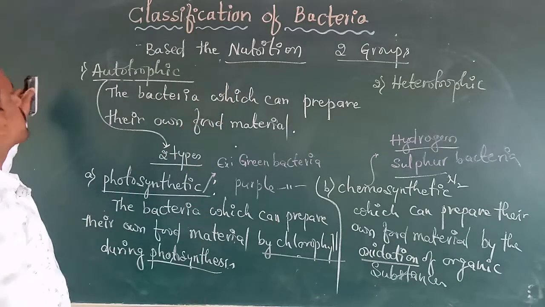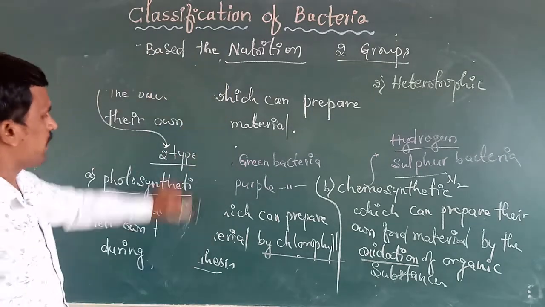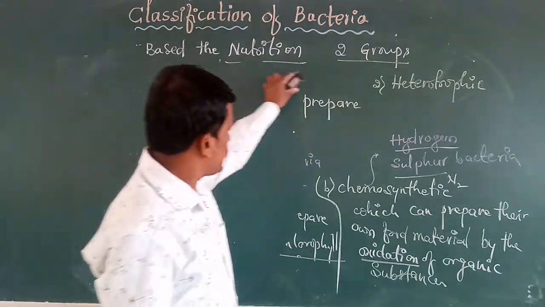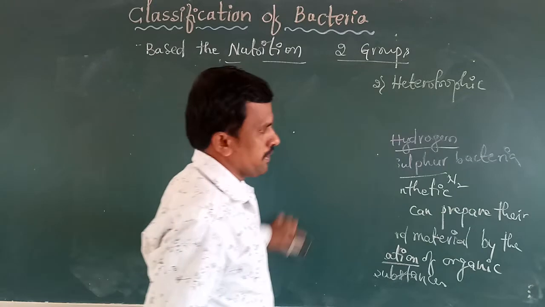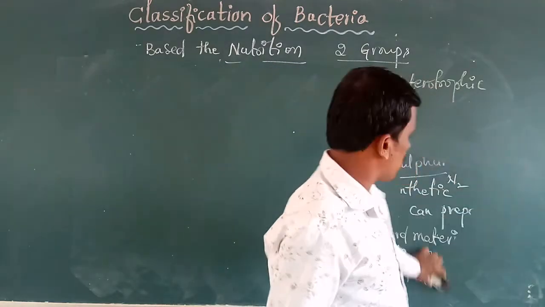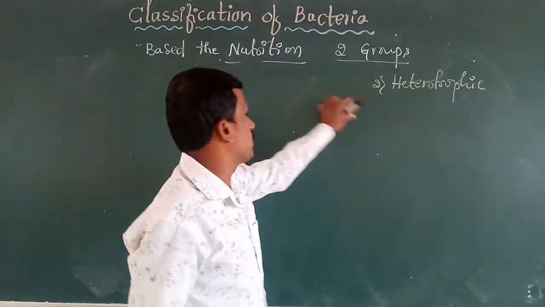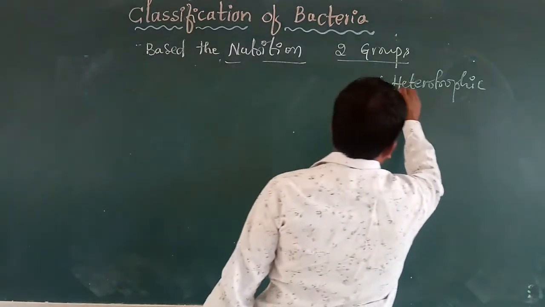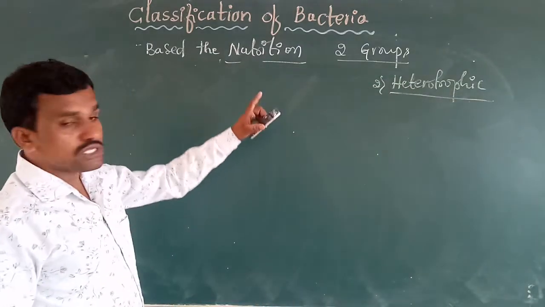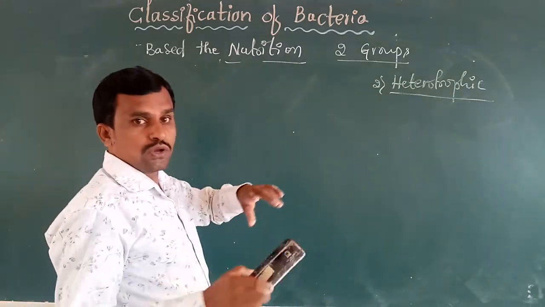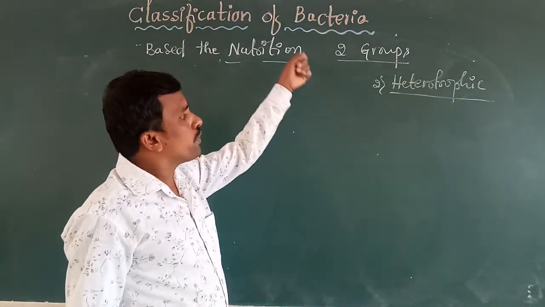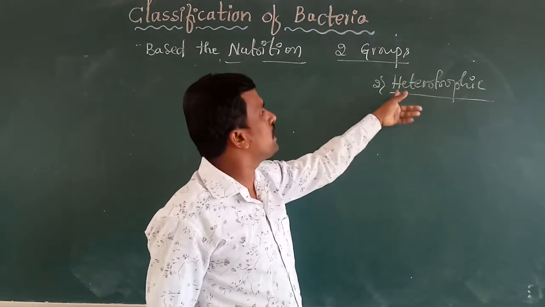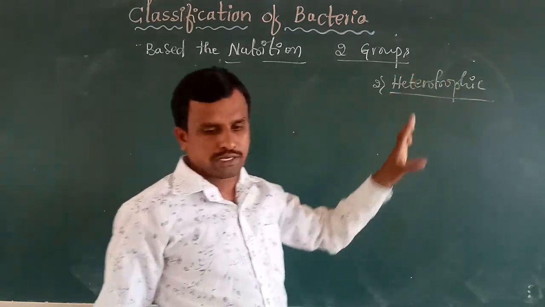Next, second one is the heterotrophic bacteria. The bacteria which cannot prepare their own food materials. Note down, the bacteria which cannot prepare their own food material are called heterotrophic bacteria.